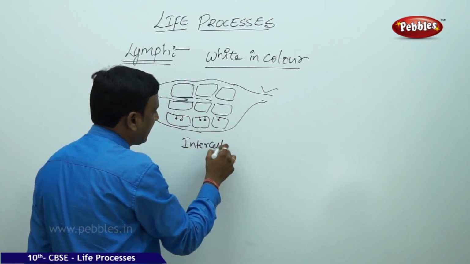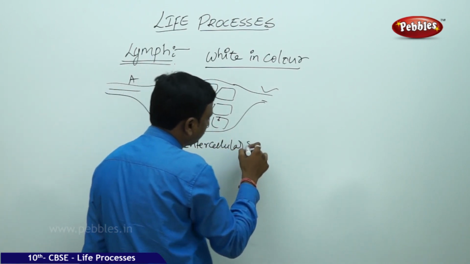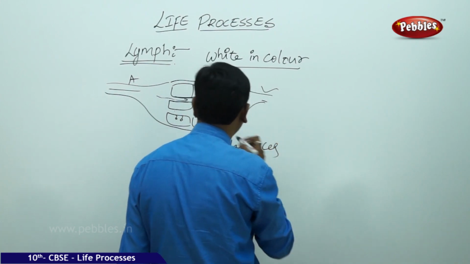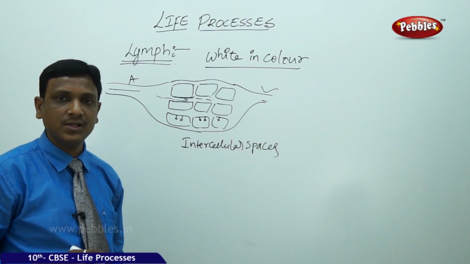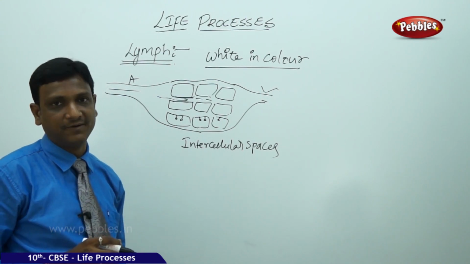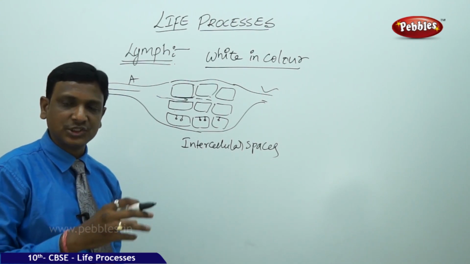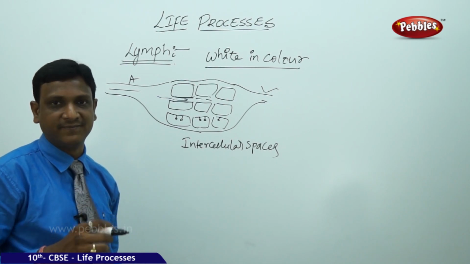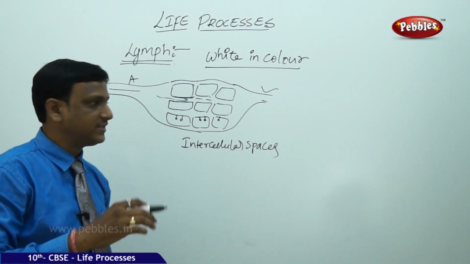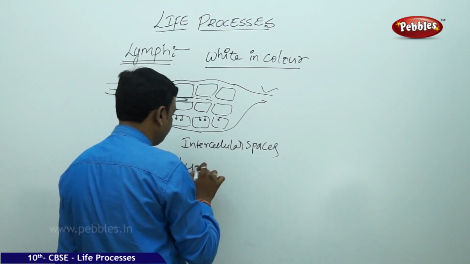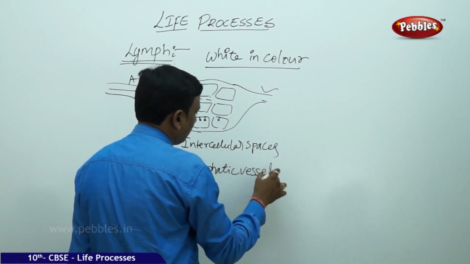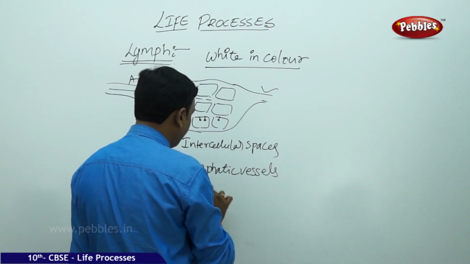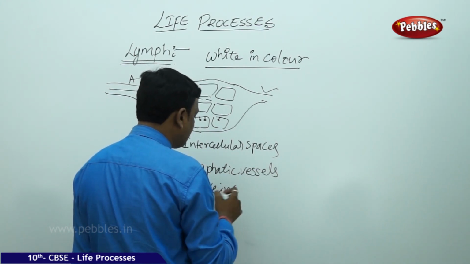Intercellular spaces, the gaps between the cells. Into those spaces, some fluid escapes from the blood. What is that fluid? Plasma. It contains some proteins. So this liquid forms lymph. Slowly this lymph passes into the lymphatic vessels, and it moves in the lymphatic vessels, and finally it drains into the veins. Again the lymph is poured into the veins.